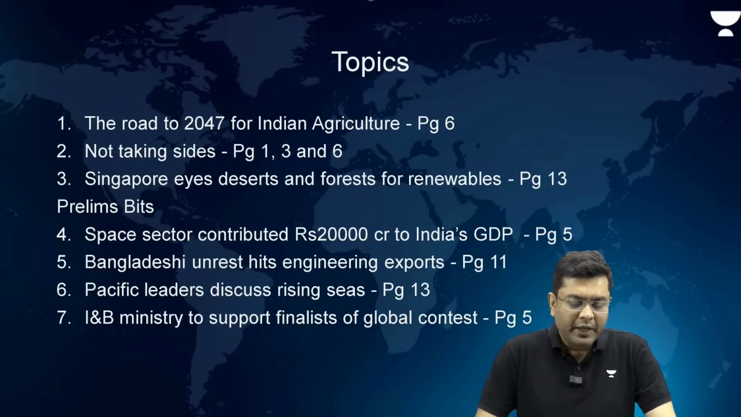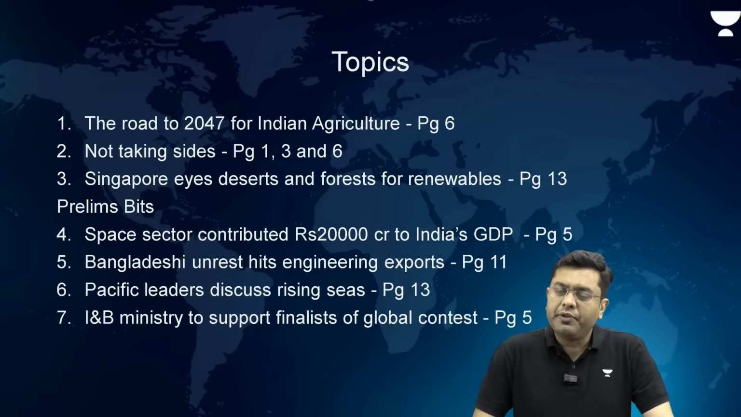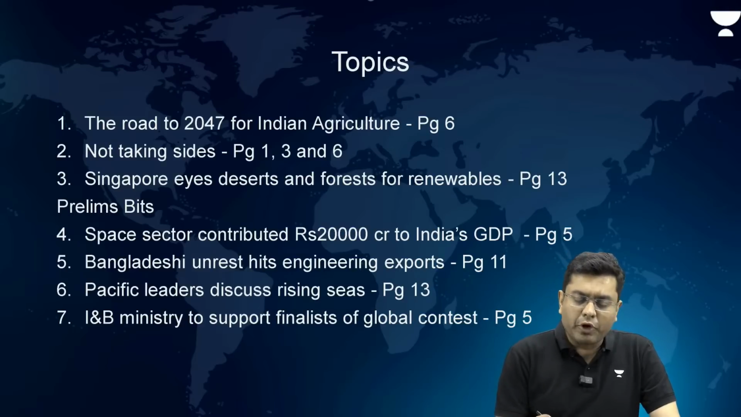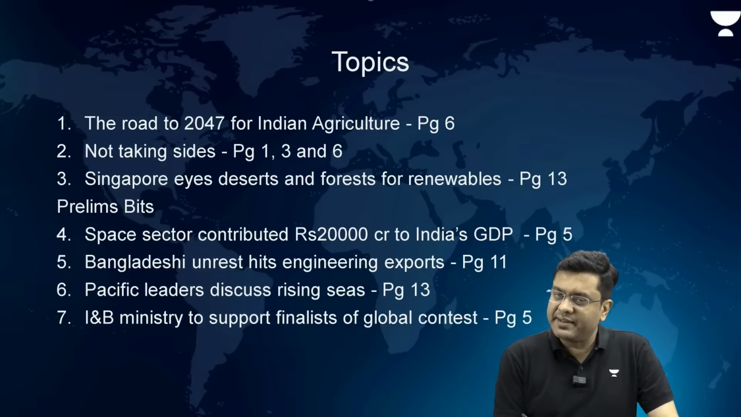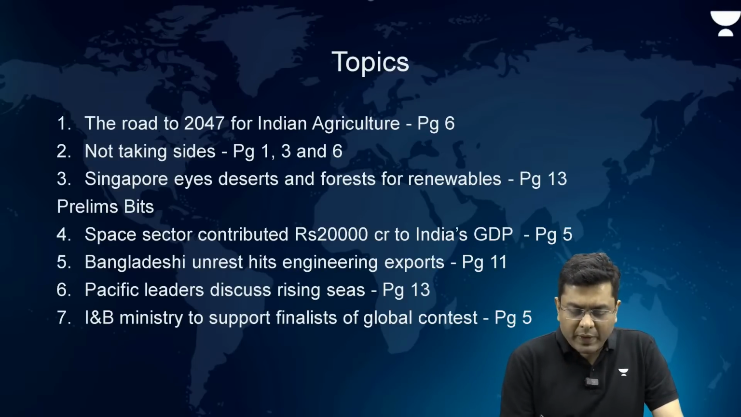Now, let us take a look at the topics that we are going to have a discussion for. So, today in total we are going to have a discussion for 7 different topics. So, first of all, the road to 2047 for Indian agriculture. This has appeared in the editorial section and all these topics are from the international edition of today's The Hindu newspaper. So, road to 2047 for Indian agriculture. This is relevant for your GS paper 3.